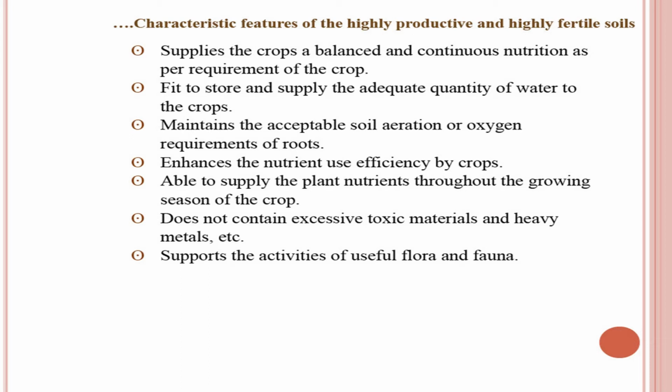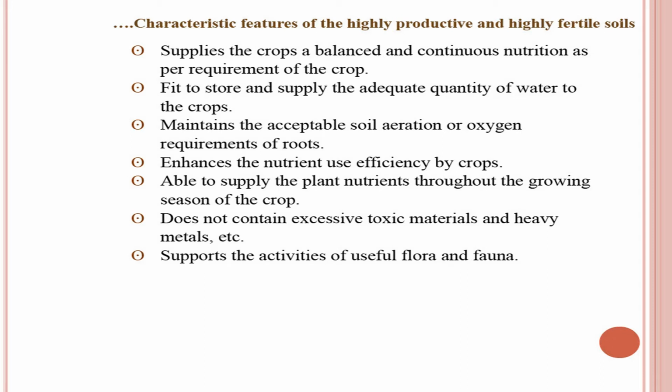It enhances the nutrient use efficiency by the crops. A soil should have high nutrient use efficiency for individual crops. It is able to supply the plant nutrients throughout the growing season of the crop. It does not contain excessive toxic material and heavy metals. These excessive toxic materials will affect the soil biology or microbiology of the soil, because of which nutrient cycling is affected, and finally the nutrient availability is slowed down.